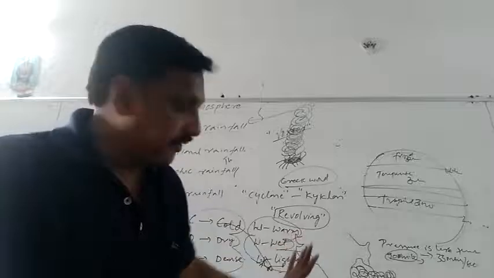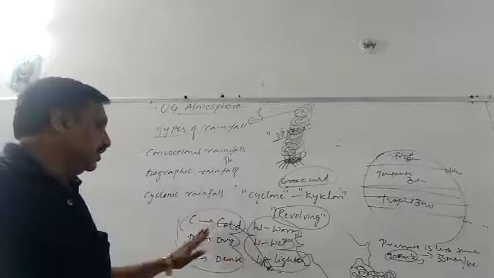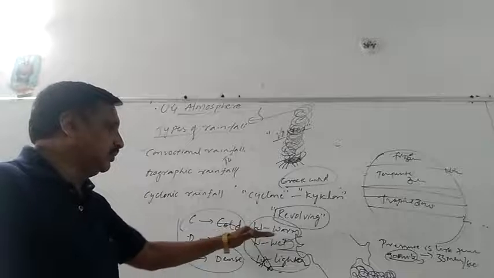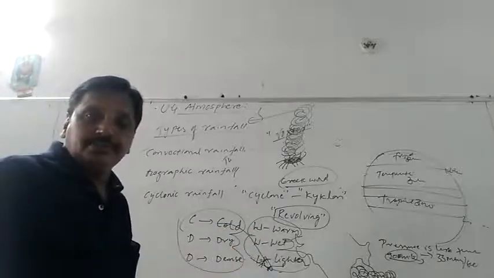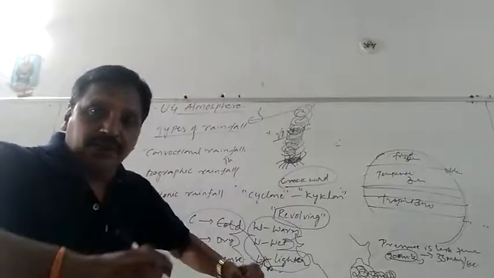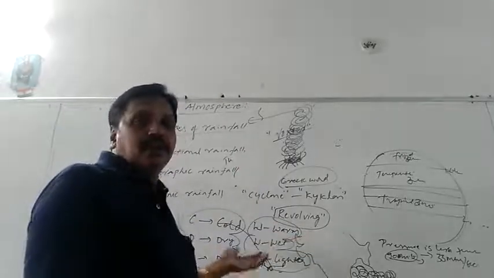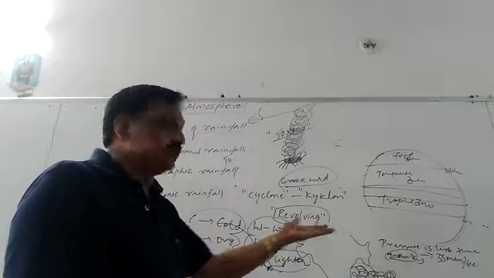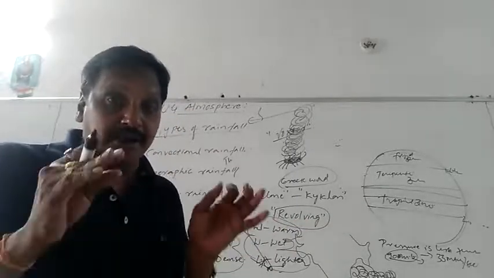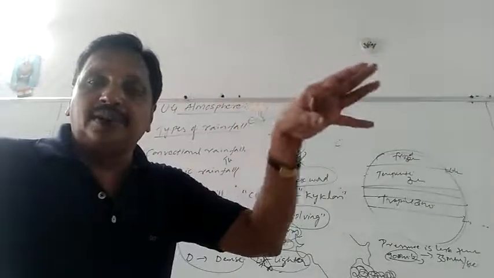Able to understand? Right, I think you are able to understand. CDD joins with WWL. C, cold; D, dry; D, dense. WWL, warm, wet, light. When they both join, the lighter air is pushed by the denser, heavier one. Then automatically the activity and winds will exist, and the winds will take a good rhythm and start moving towards land. They will contain good water vapor and be ready to shed the water vapor on the land area.